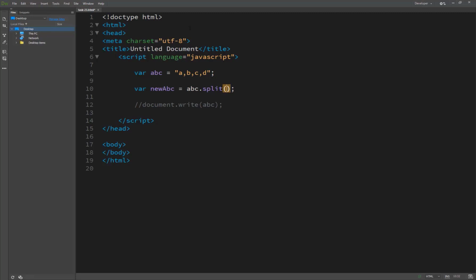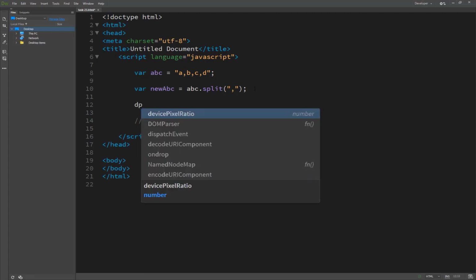Which type of split? I have already told you before that a string contains a number of substrings separated by a specific character, and these substrings are all separated by the special character, the comma. So we split them by using the comma here, and now you can see the results.